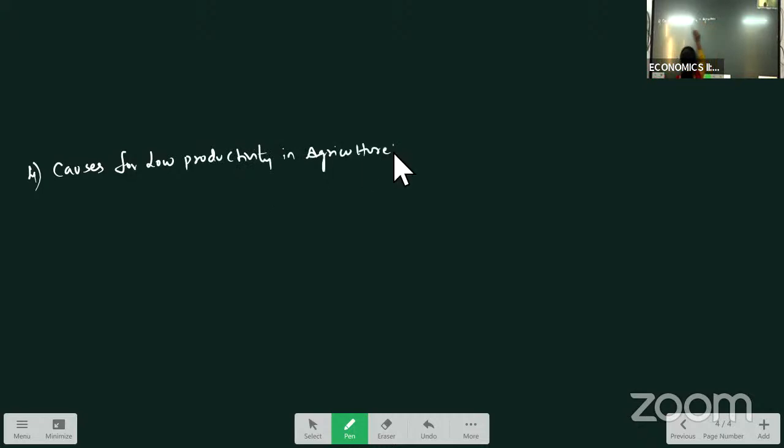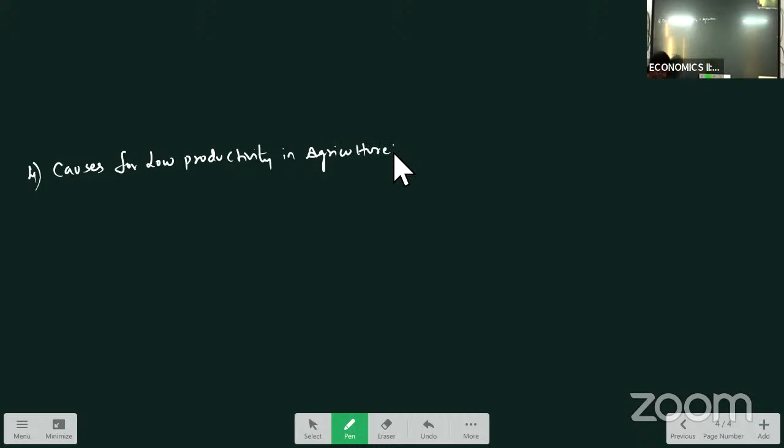Next question you will be preparing. What are the causes for low productivity in agriculture? What are the causes for low productivity in agriculture?